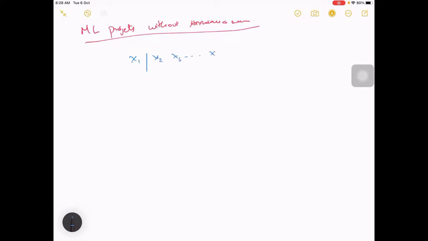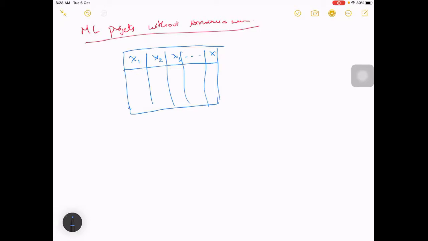You have all these features available, or maybe you also have to extract the features. So these are the features available, and you have a few data points here, and you don't have this y. Y is not there with you.